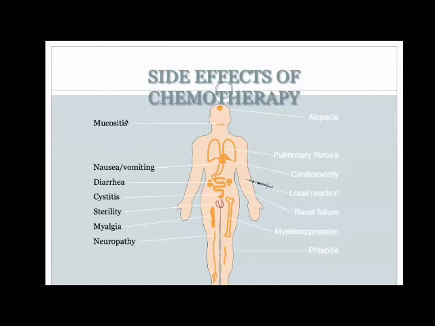Mucositis is basically caused by myelosuppressive drugs like daunorubicin or doxorubicin. You have drugs like actinomycin D, which can induce GI mucositis and cause diarrhea. Cyclophosphamide causes cystitis, also causing sterility in higher doses. Drugs like vincristine cause neuropathy. Bleomycin causes pulmonary fibrosis. Again, daunorubicin and doxorubicin cause cardiotoxicity, and myelosuppression is caused by most chemotherapeutic drugs.